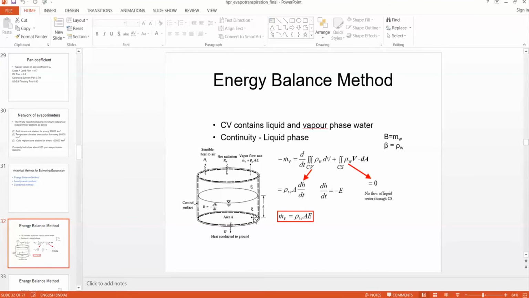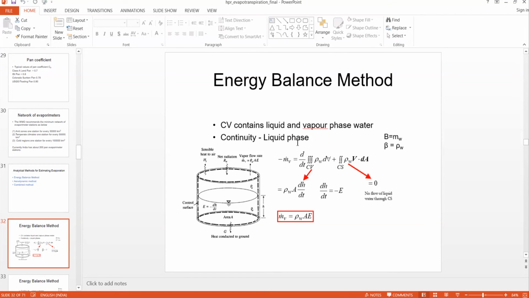To estimate evaporation, we have to apply the continuity equation. Whenever we apply the continuity equation for fluids, we have to use the control volume approach. So we have taken this control volume, and this dash line represents the control surface.